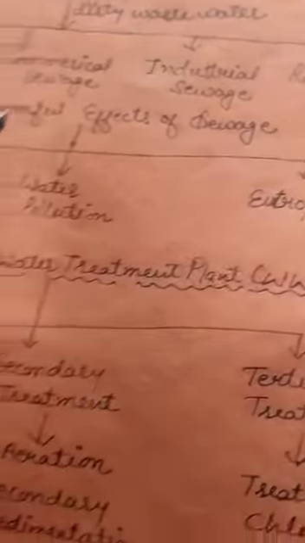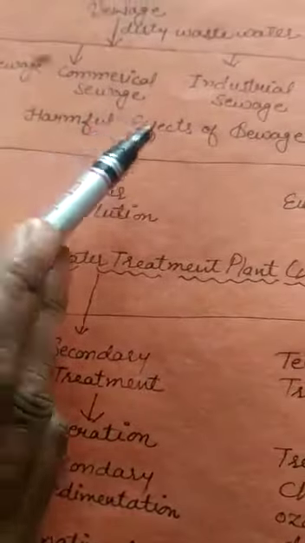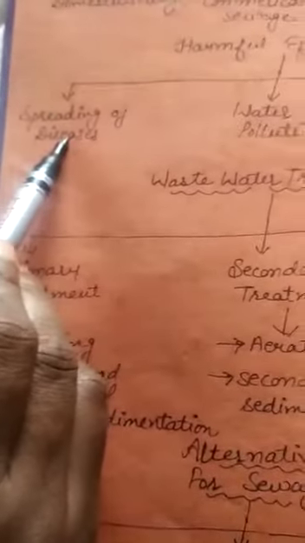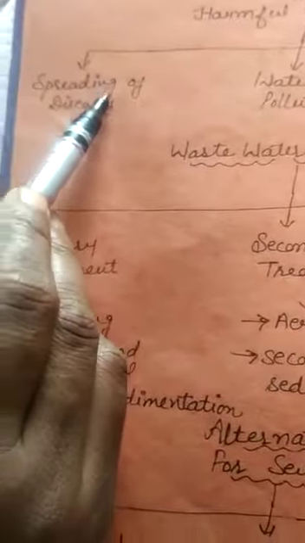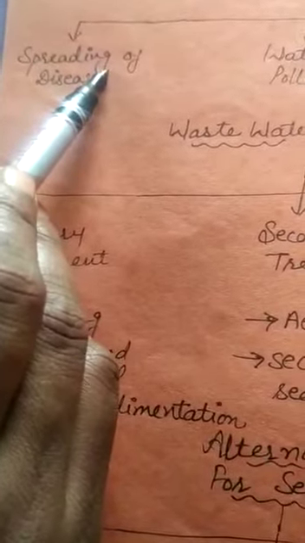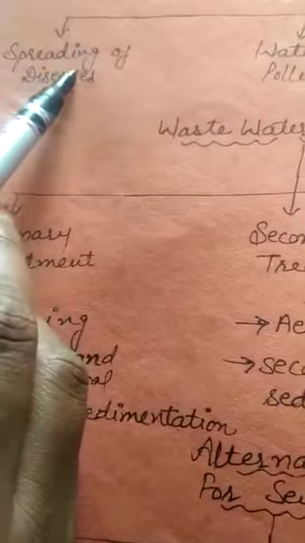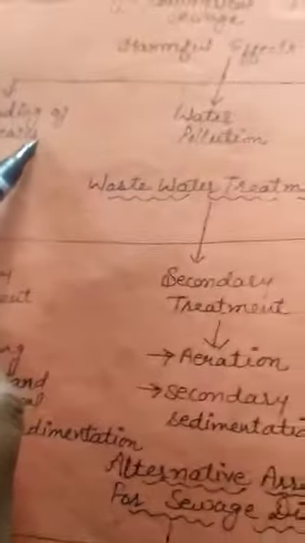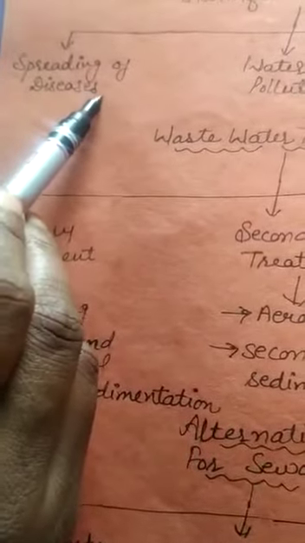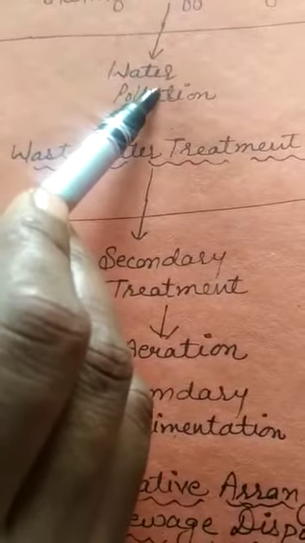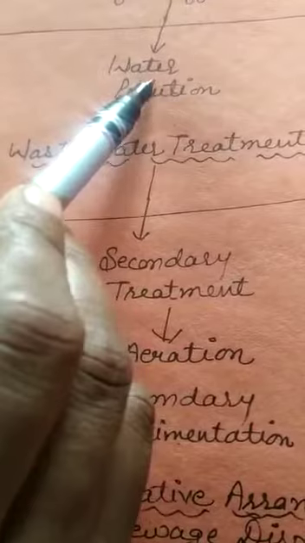Now we discuss harmful effects of sewage. First one is spreading of diseases. The stagnant sewage acts as a breeding ground for flies, mosquitoes and other insects. So these can become a cause of infectious diseases like diarrhea, cholera, jaundice and other ones. Next is water pollution. Water pollution is a contamination of water by harmful substances and germs.